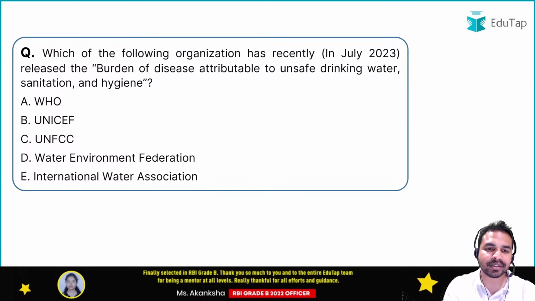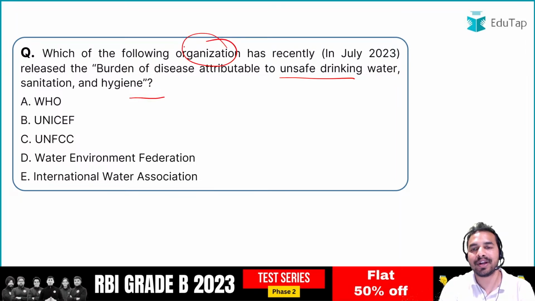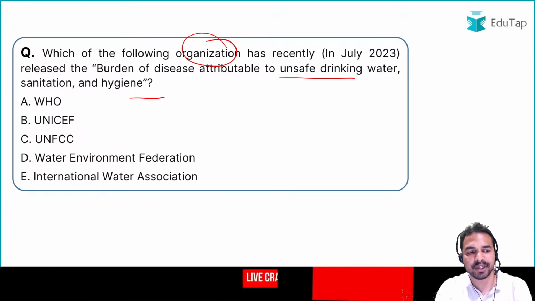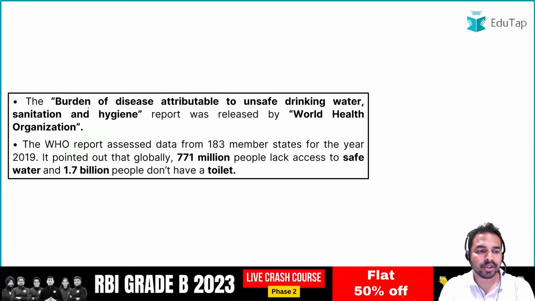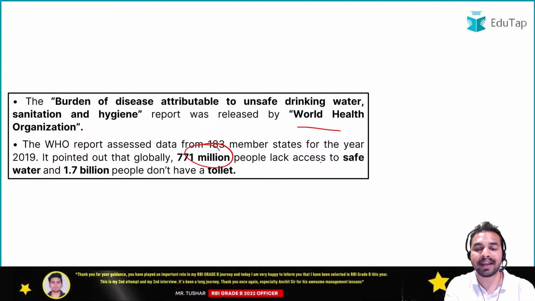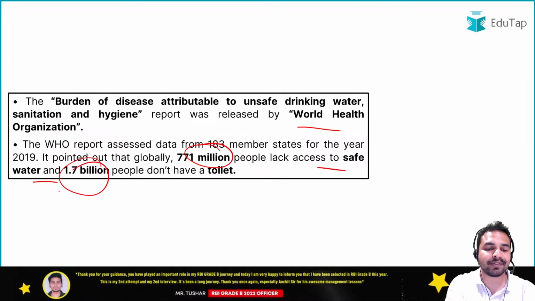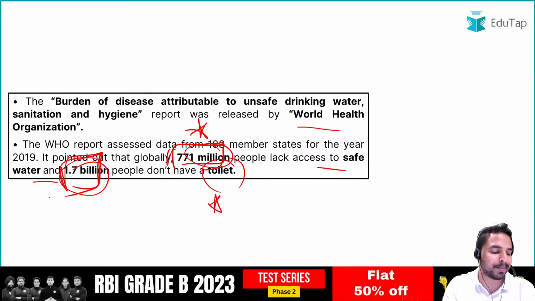And the next question is on the burden of disease attributable to unsafe drinking water, sanitation and hygiene. You have to tell me the organization which releases this report. We have already covered this particular part guys. It is WHO which releases this report. Okay, World Health Organization इसको release करती है. इस report की अगर हम मानें तो basically 771 million people lack access to safe water and 1.7 billion people don't have a toilet. A very important finding from this report. These numbers are very important and a question can be asked on them in the exam.